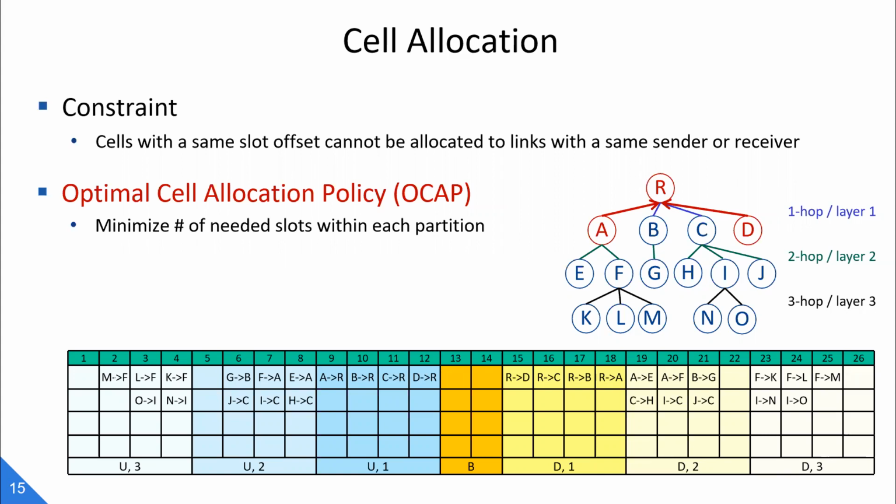So with this constraint, we design an optimal cell allocation policy which uses the minimum number of slots needed within each partition to accommodate all the given links. In this case, we can have more idle slots reserved for future dynamic topology changes.